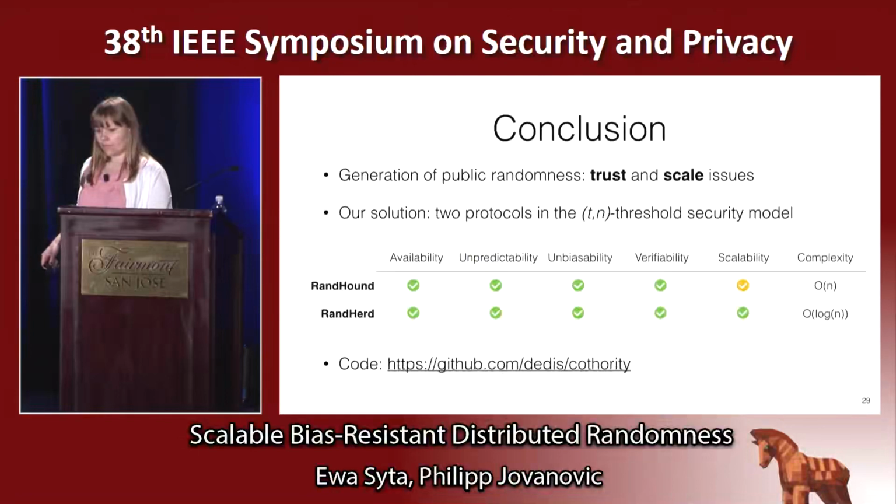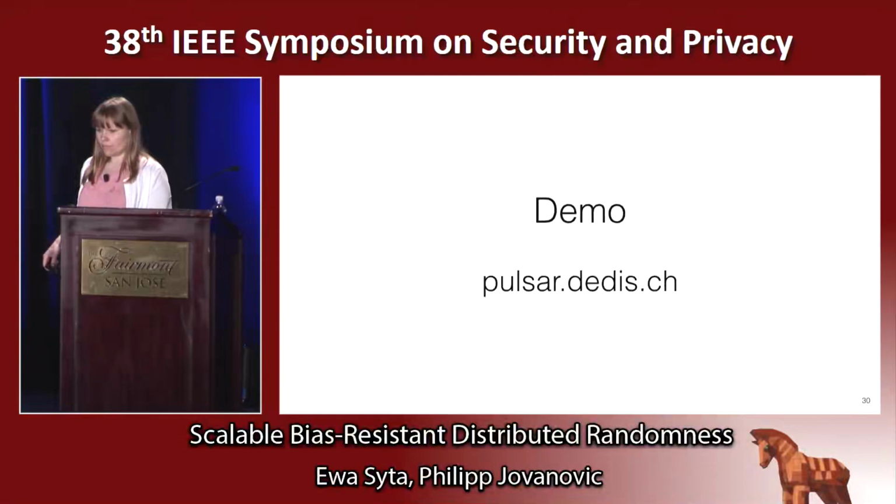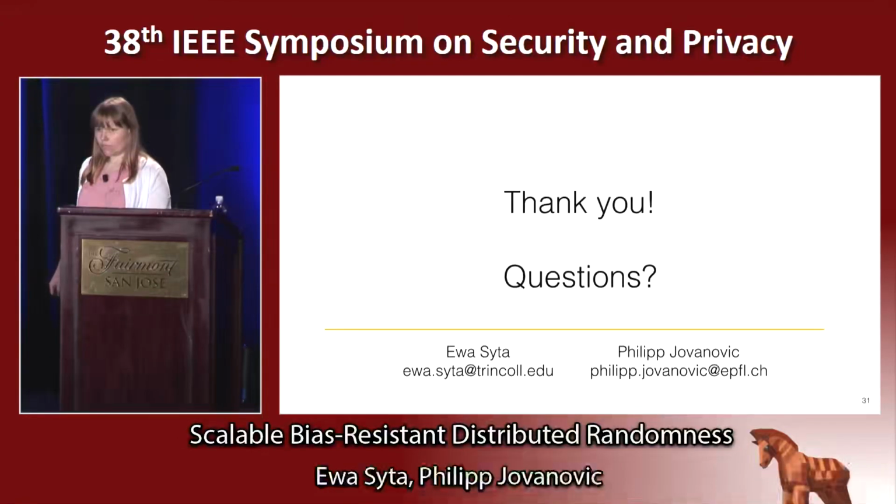So probably you need to run the setup again from scratch. Everything is from scratch. What percentage of the costs do RandHound and RandHerd have? I mean, over say 2 hours of running this setup and running the setup again, what percentage of the time and expenses will be wasted for running the setup again and again?